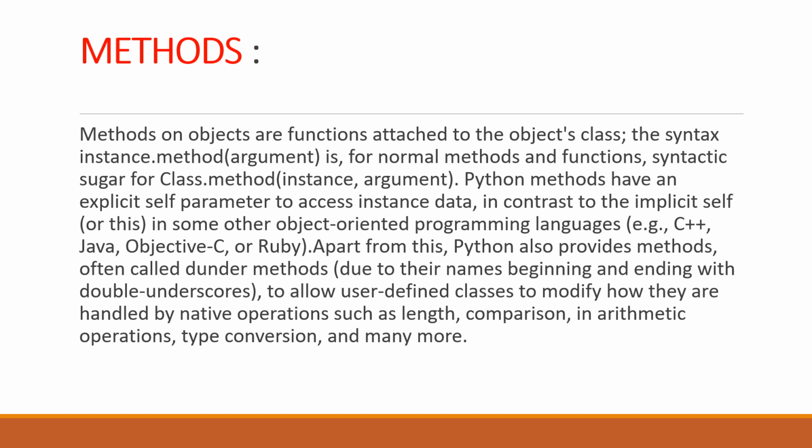Python methods have an explicit self parameter to access instance data, in contrast to the implicit self in some other object-oriented programming languages. Apart from this, Python also provides methods, often called dunder methods, that allow user-defined classes to modify how they are handled by native operations, including length, comparison, arithmetic operations, type conversions, and many others.